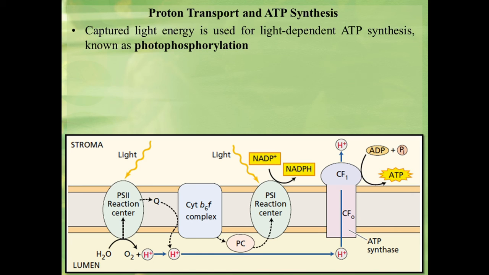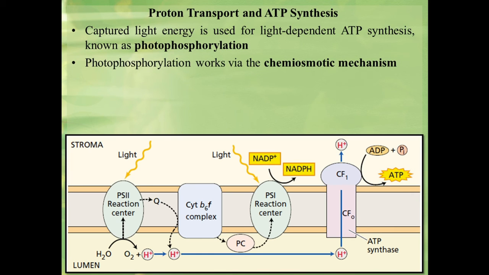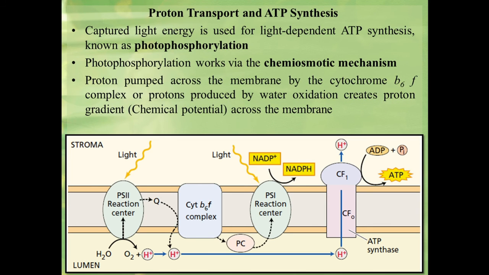Now it is widely accepted that photophosphorylation works via a chemiosmotic mechanism, which was first proposed by Peter Mitchell. Protons pumped across the membrane by the cytochrome b6f complex, or protons produced by water oxidation, create a proton gradient or chemical potential across the membrane. The chemical potential created by these protons rotates the ATP synthase enzyme, which leads to production of ATP.